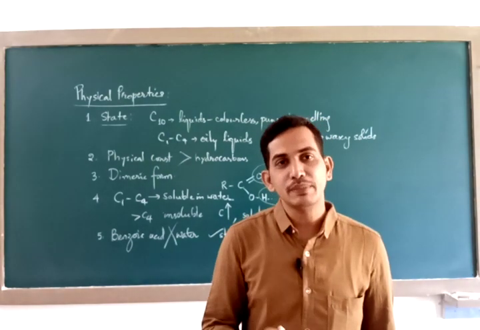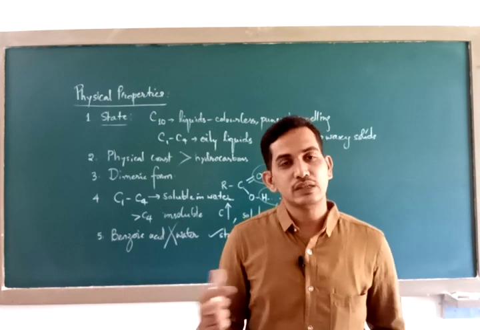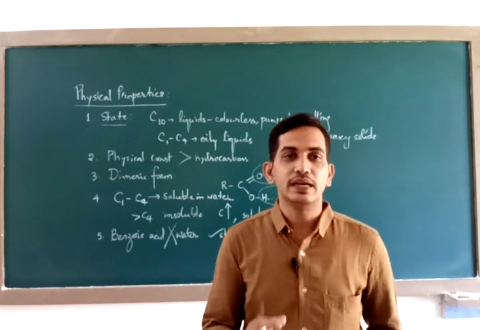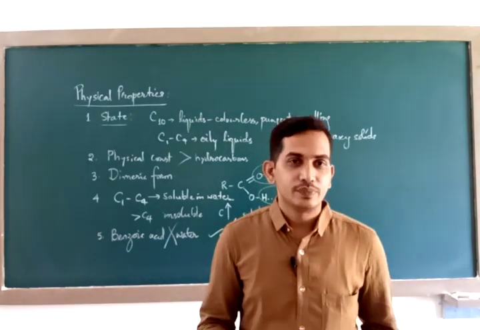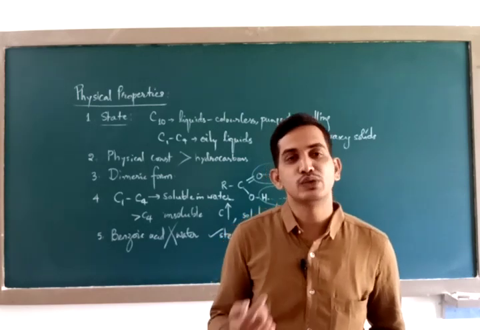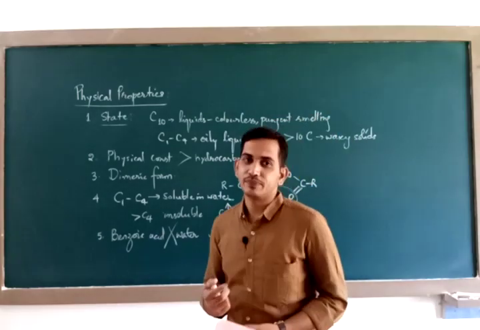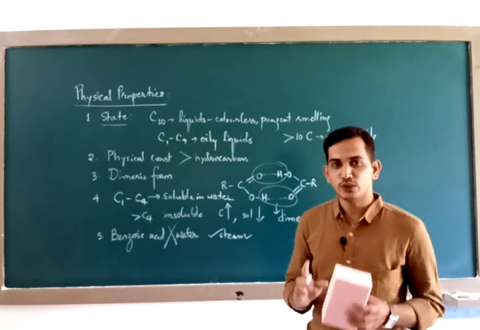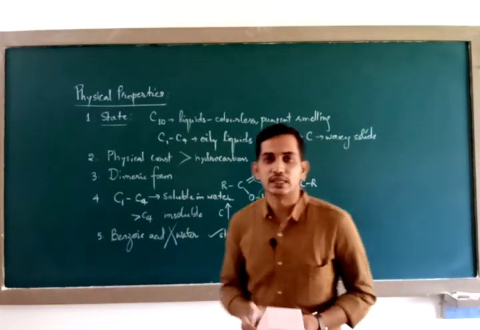But if the same benzoic acid is mixed with the vapors of water, it becomes volatile. It vaporizes in steam, so benzoic acid is steam volatile. These are the 5 physical properties you need to remember from the carboxylic acid chapter.